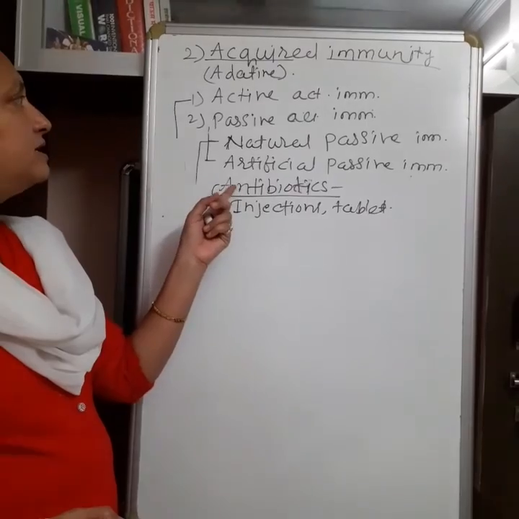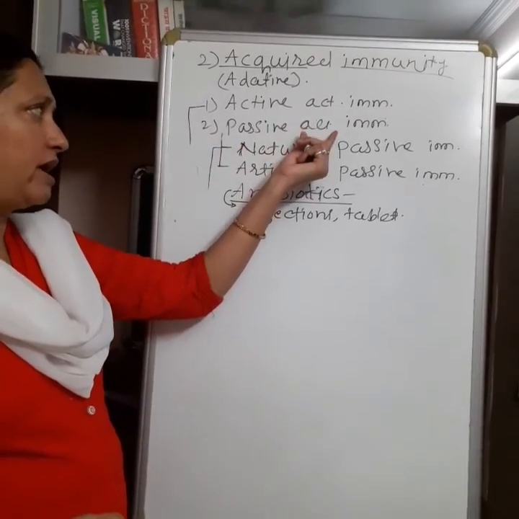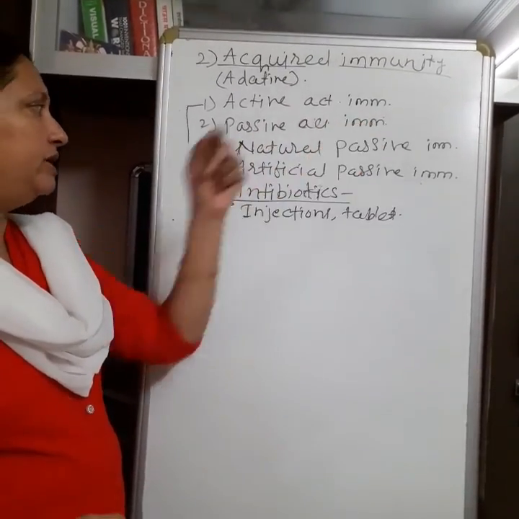This is the second example of passive acquired immunity.